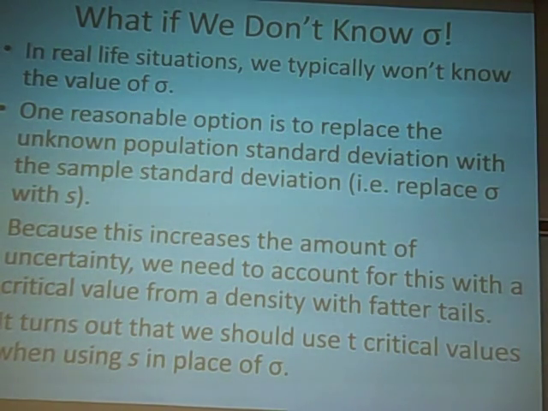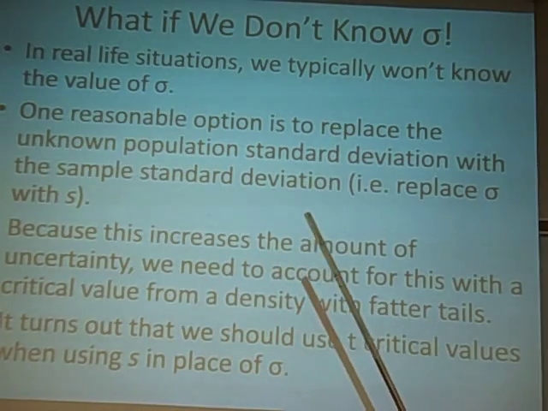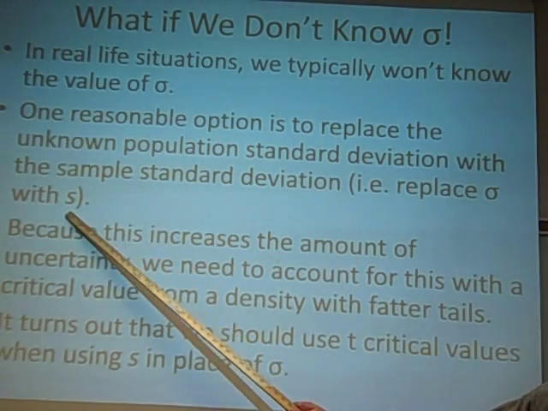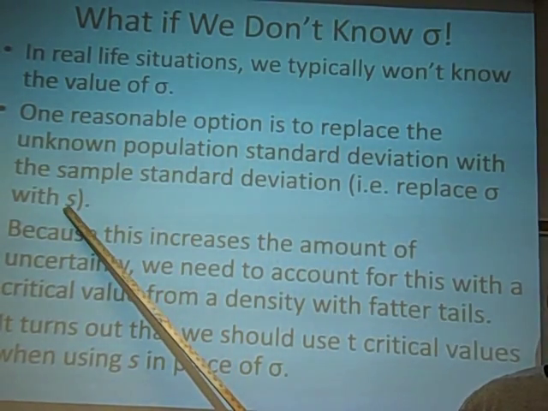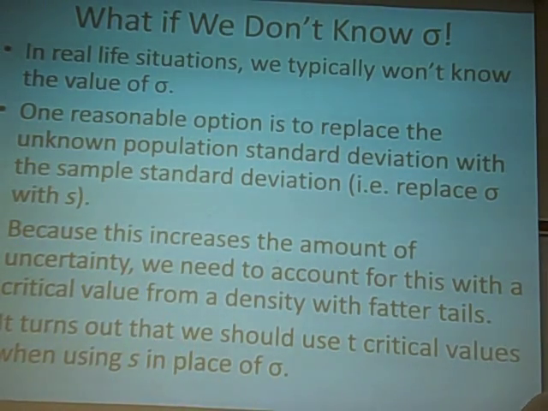And so what people would be inclined to think about doing is say, okay, if I don't know sigma, the population standard deviation, but I've got a sample, I can always calculate S, right? The sample standard deviation. I can calculate that statistic. So maybe what I'll do is instead of using sigma, I'll just use S, because if I've got a sample, I know what S is. And that makes sense, right?